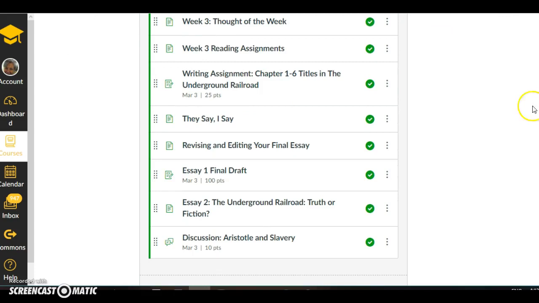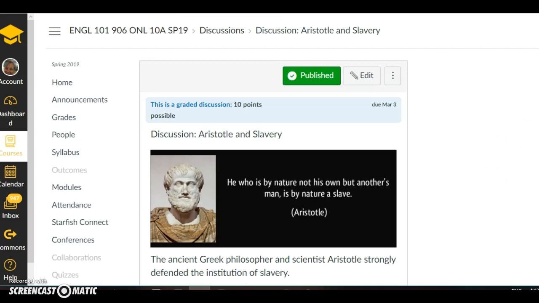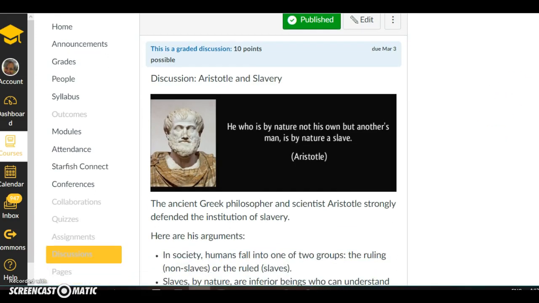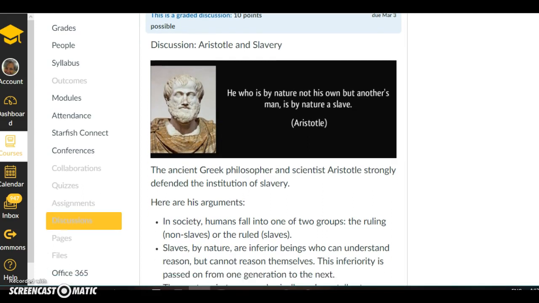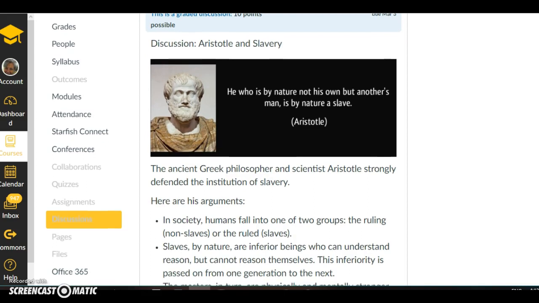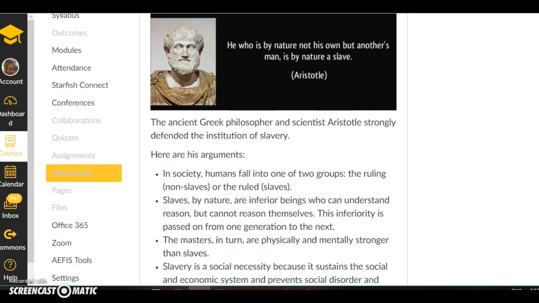We're going back even further in time, and we're looking at the Greek philosopher Aristotle. Aristotle had very strong views about society, and one of his views is that society is divided into 2 groups, slaves and non-slaves, and he believed that slavery was a good thing.